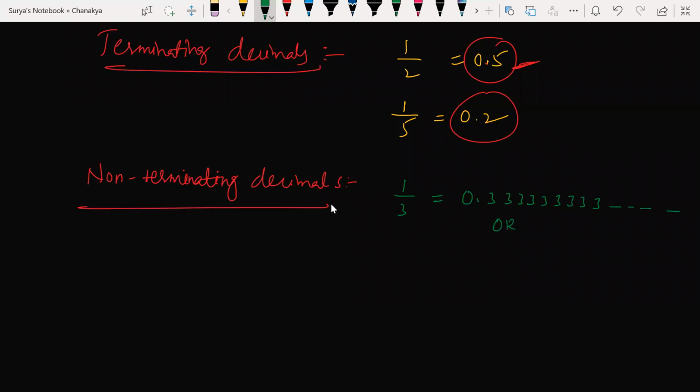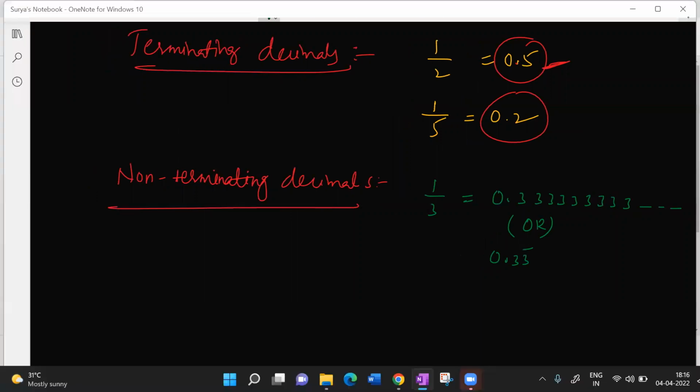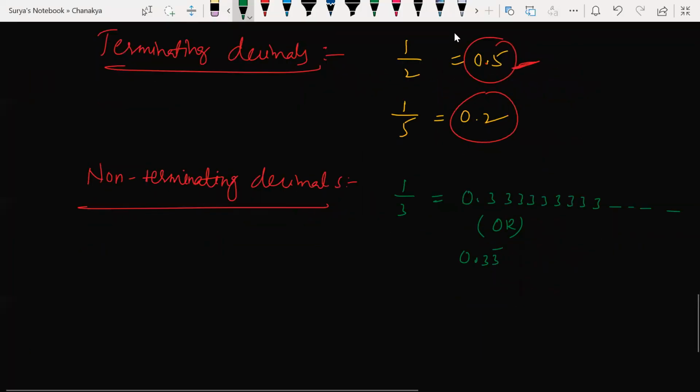This can also be written as 0.3 bar, as Harini said. Anything like that is fine. Understood my point? So this is a non-terminating decimal.